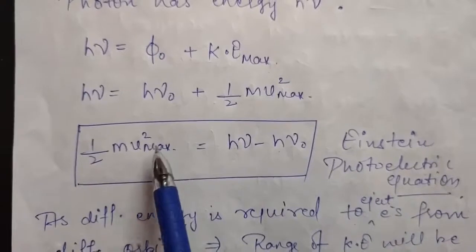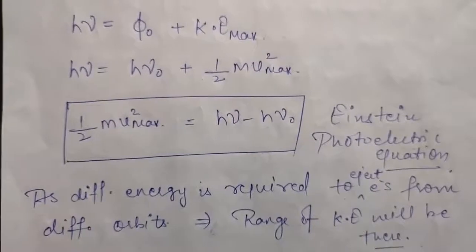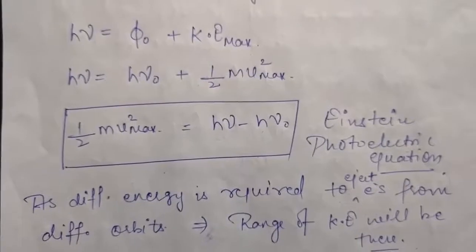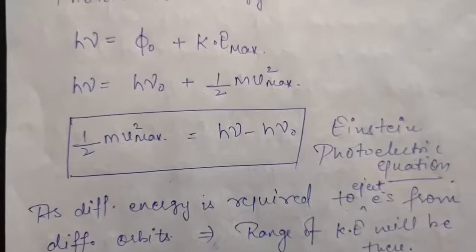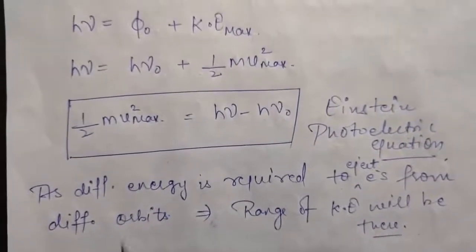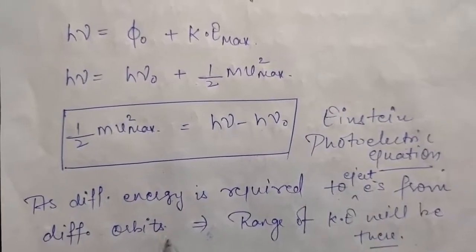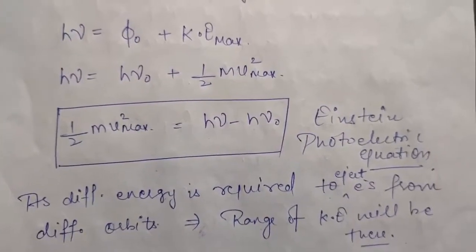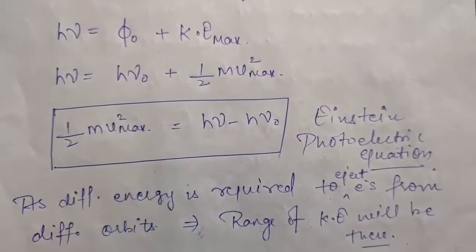Now the question, why do we take v maximum here? See, electrons are present in different orbits, obviously, and you also know that to remove an electron from a different orbit, different energy is required. That means there will be a range of kinetic energy of the electrons that are emitted. As different energy is required to eject electrons from different orbits, there will be a range of kinetic energy of the emitted photoelectrons. Therefore we are taking the maximum kinetic energy, because there will be a range of kinetic energy there.